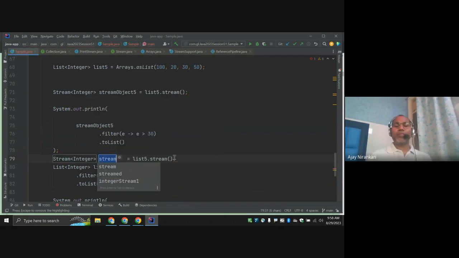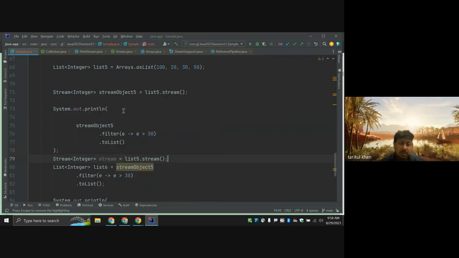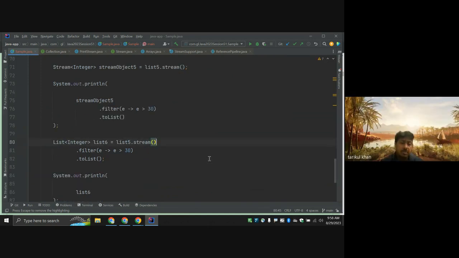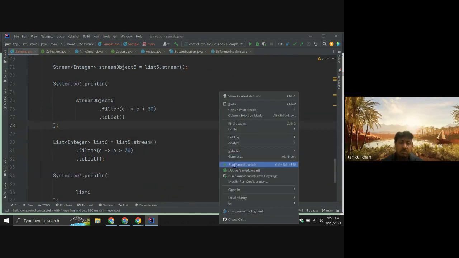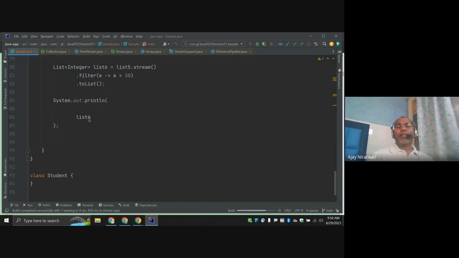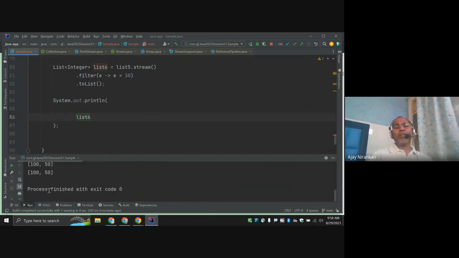Due to that, generally we are not creating the object, because it is one time use. The best option is to use it directly in this place. Or you can create the variable and then print the same thing.